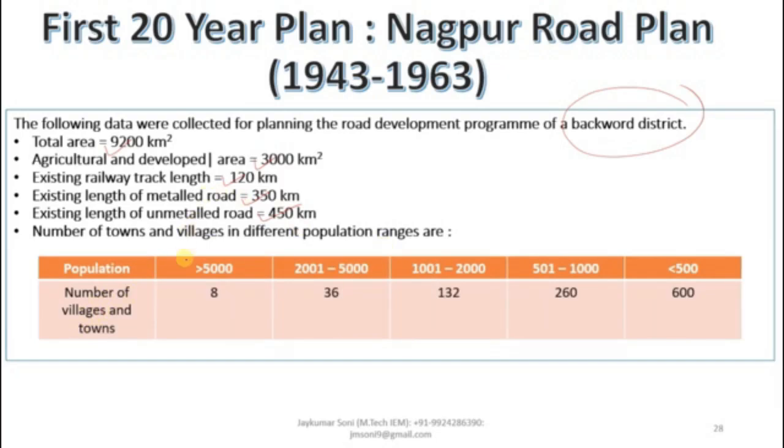Villages and towns having a population greater than 5,000: a total of 8 towns or villages. 36 towns have a population between 2001 and 5,000 people. 132 villages have a population between 1000 and 2000. 260 villages have a population between 501 and 1000, and 600 villages in total have a population less than 500.